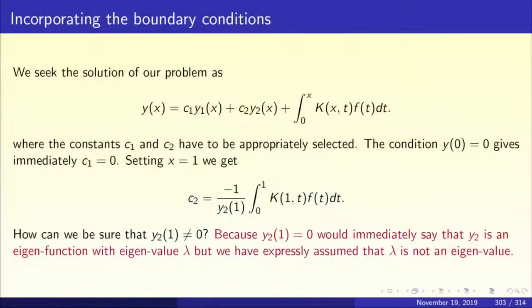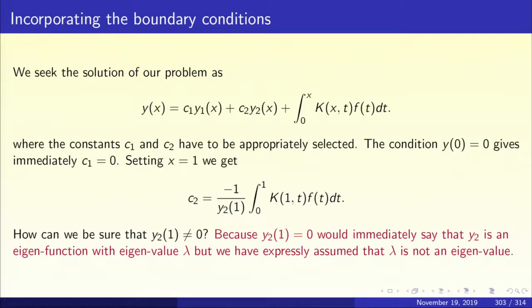So, now our general solution is written over here in the slide, in the first display, and the constants c1, c2 have to be appropriately selected. So, let us put x equal to 0 directly. What is the boundary condition? y(0) equal to 0. So, the left hand side of the first displayed equation becomes 0. What about the integral term? Integral 0 to 0 k(x,t) f(t) dt, that also drops out.